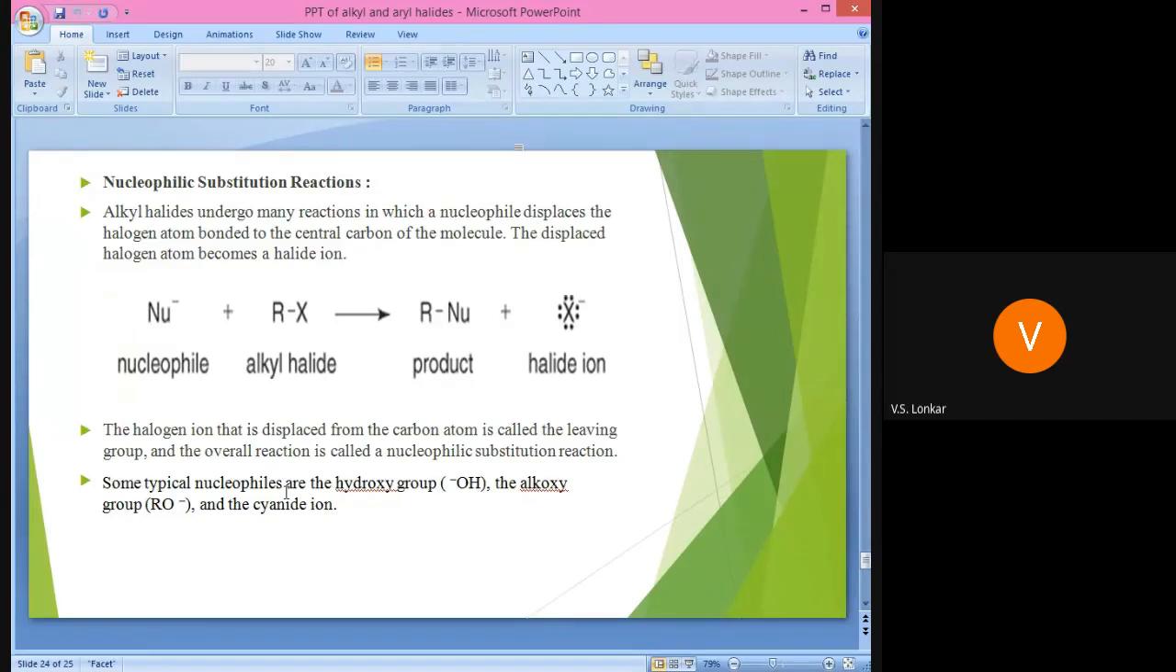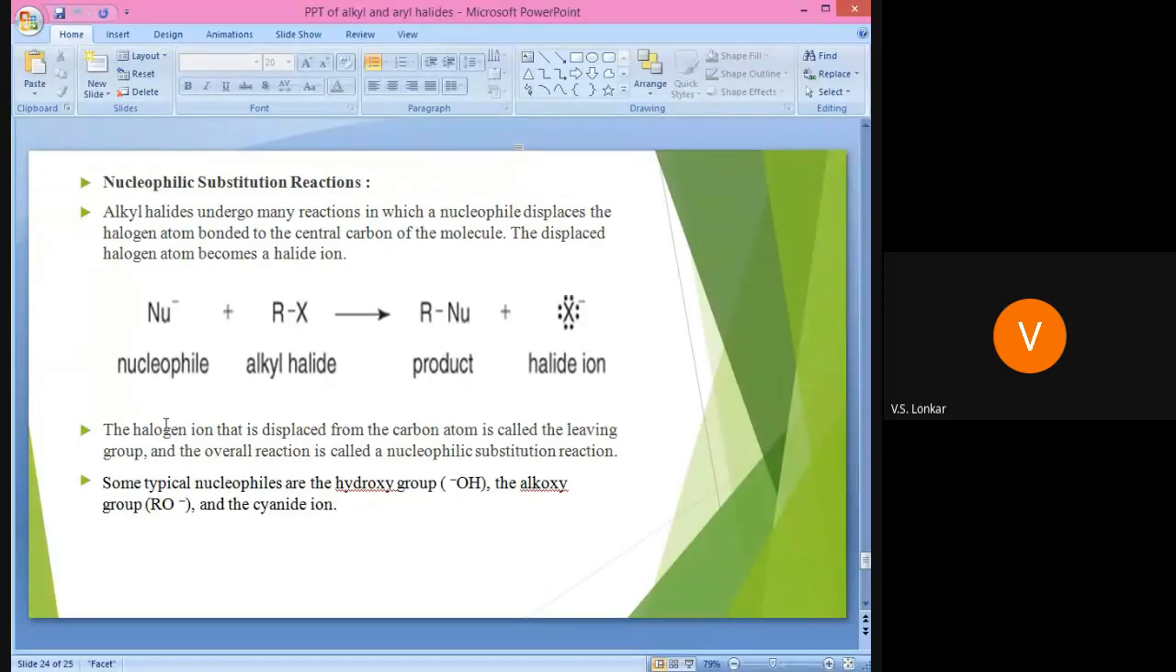Why is it not an electrophilic substitution reaction? Because an electrophile cannot attack this particular positively charged carbon of the alkyl halide. Here we require the nucleophile. Alkyl halides undergo many reactions in which a nucleophile displaces the halogen atom bonded to the central carbon of the molecule, and the substituted halogen atom becomes a halide group.